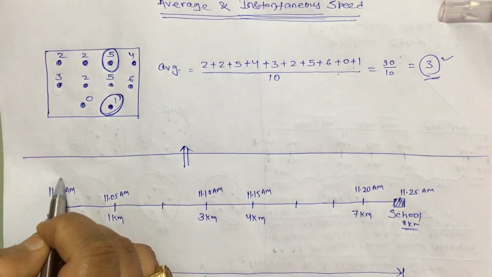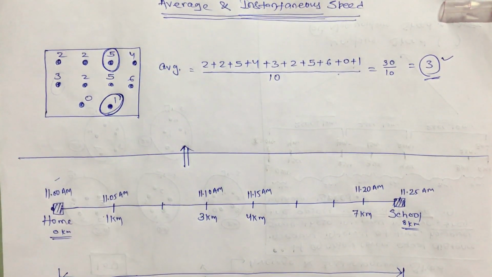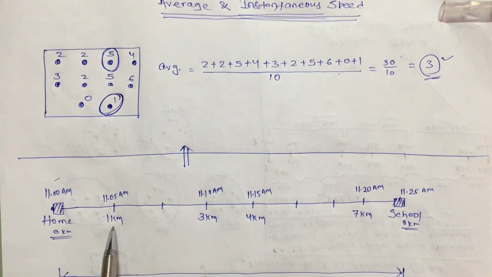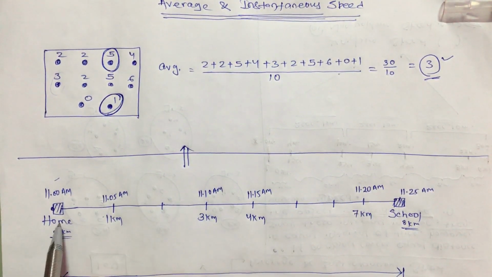I started at, let's say, 11 am and reached here at 11:25 am, and different positions are given at different times. At 11:05 am I am at a distance of 1 km from my home. At 11:10 am I am at a distance of 3 km from my home. Like that, at 11:20 am I am at a distance of 7 km. I am not moving with a constant speed.